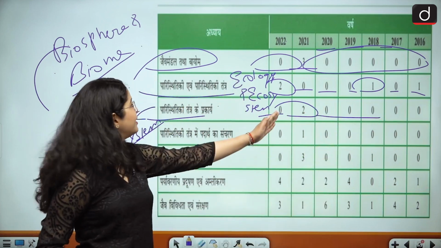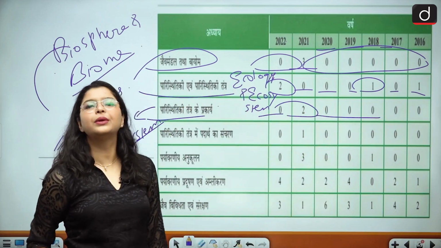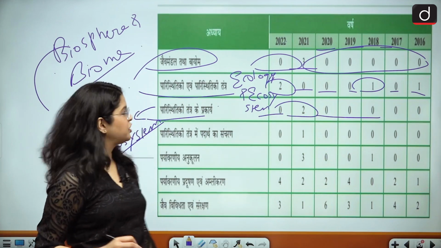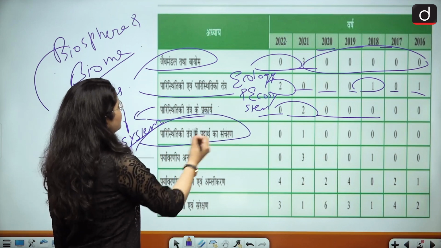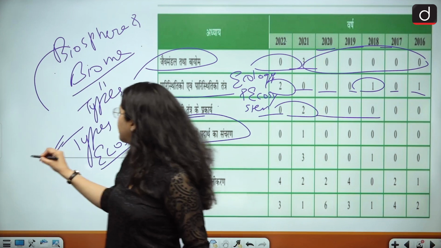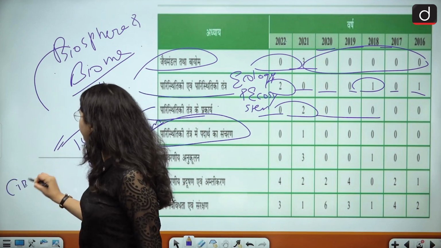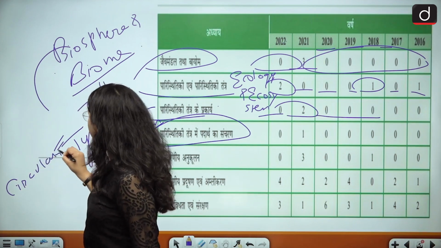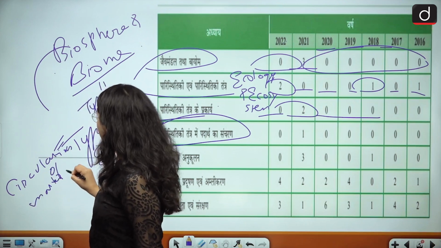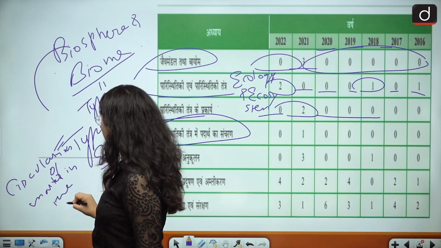See, again the trend reversed in the year 2021. They were not asking this topic and it resurfaced in the examinations. Then the topic of circulation of matter in the ecosystem.